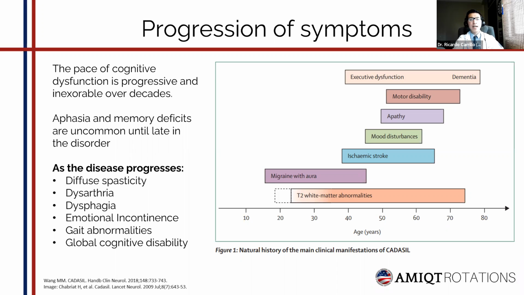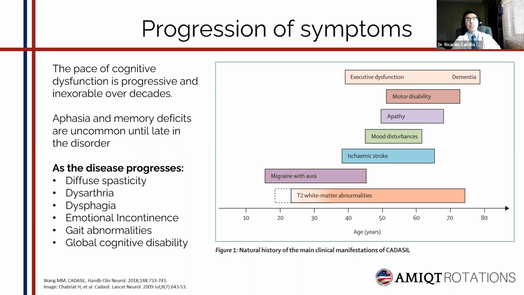When this migraine with aura is present, it is usually the first symptom, with an average age of onset of 30 years. As mentioned before, ischemic strokes are really frequent, including also TIAs, transient ischemic attacks.